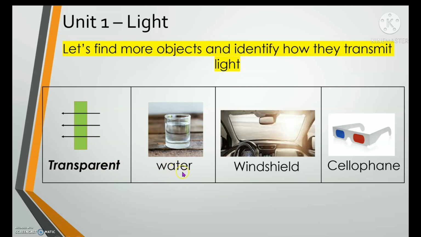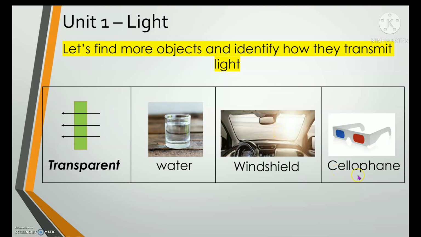Number one is water. We can see clearly through the water because the light passes through water. Next one, windshield. We can see right through clearly inside the windshield. We can see what's outside, the cars, the people, because windshield is a transparent material.